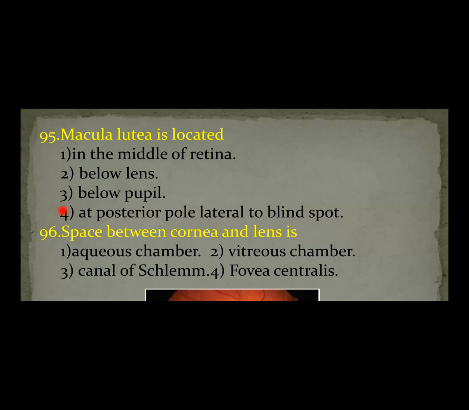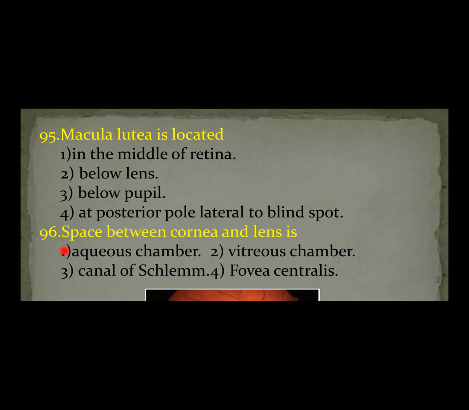Next, question number 96. The space between the cornea and lens is the aqueous chamber, which is filled with aqueous humor. At the same time, the space between the lens and retina is the vitreous chamber.